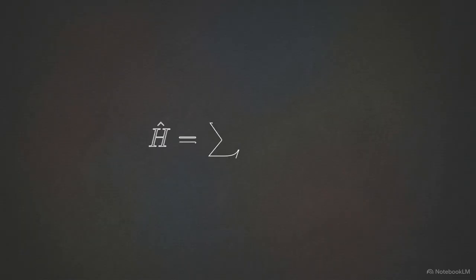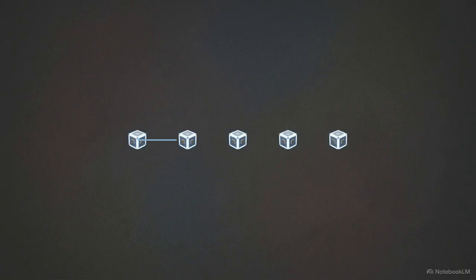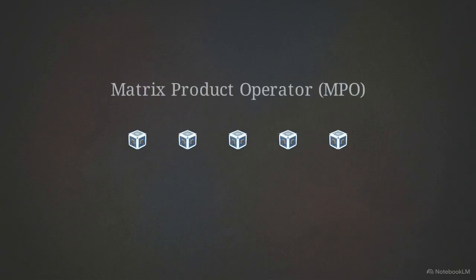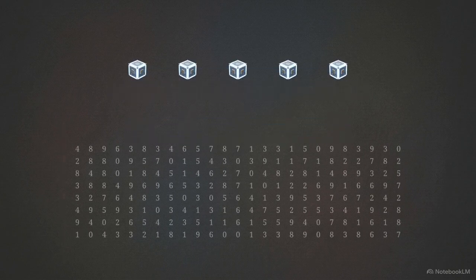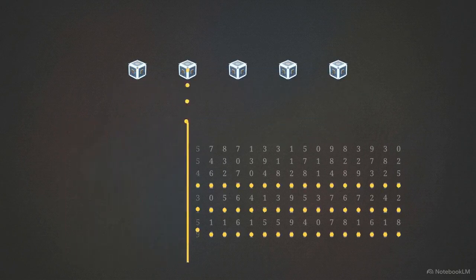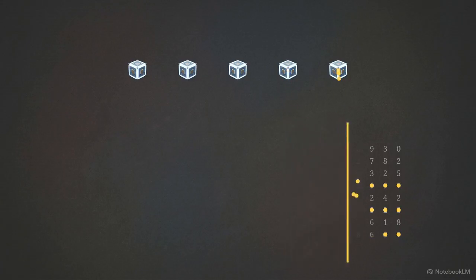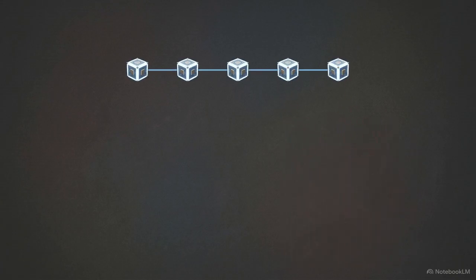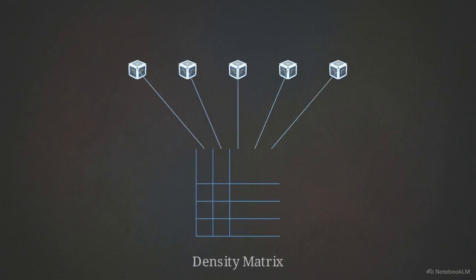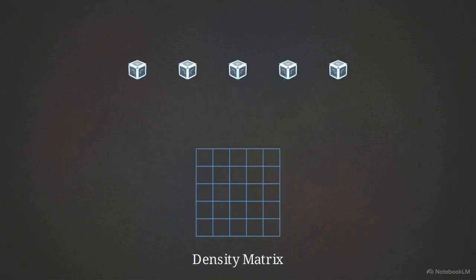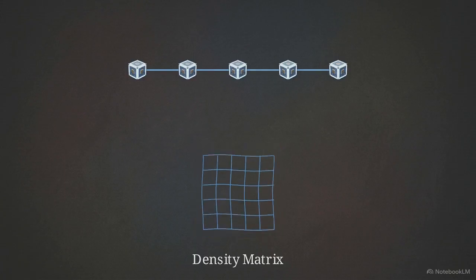The Hamiltonian for this tight binding system is constructed using standard fermionic operators. This Hamiltonian is then reinterpreted and compressed into a matrix product operator, or MPO, format across the pseudospin chain. By applying a kernel polynomial method to this architecture, the algorithm can efficiently handle the dense matrices that characterize these large systems. The density matrix is subsequently calculated and reconstructed entirely within this compressed tensor state.